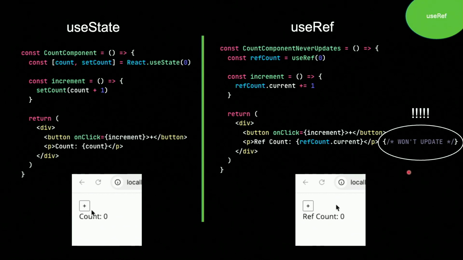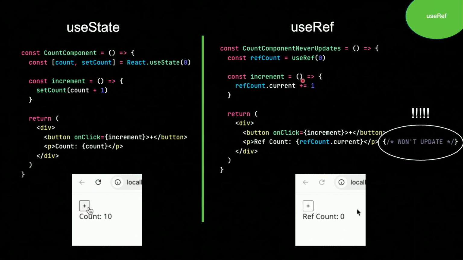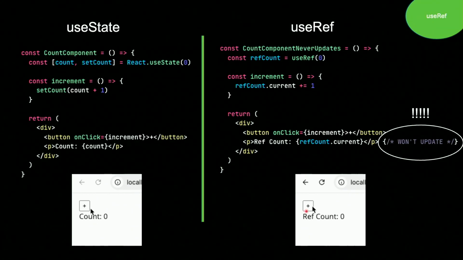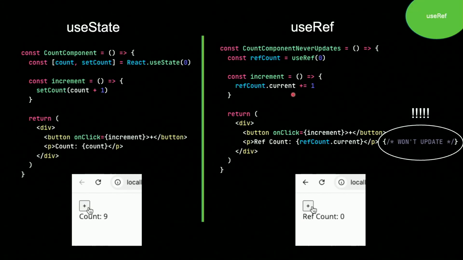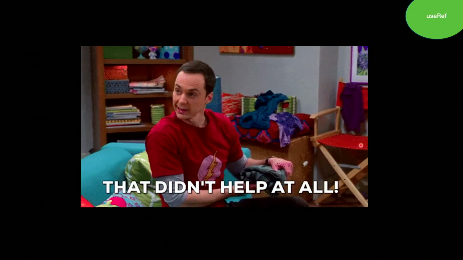And just to be very clear, here we can see we're using useState, and when we click on this button, we can see something changing. We can see the number incrementing on the page. But over here, with useRef, whenever we click on this button, nothing is being incremented. But we can see that we have an onClick and that we're incrementing the value, but nothing is updating. And that's because React ignores ref. So what is that good for?